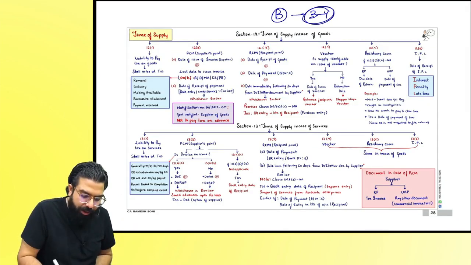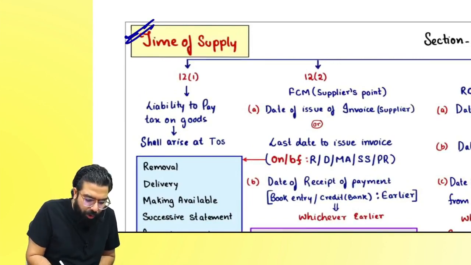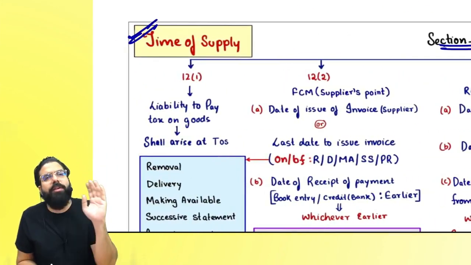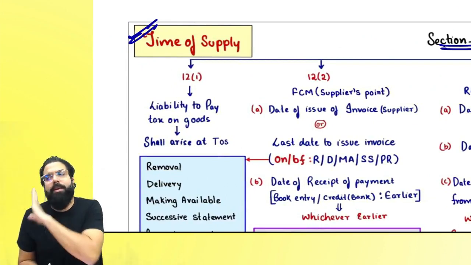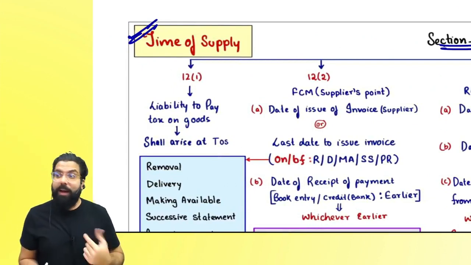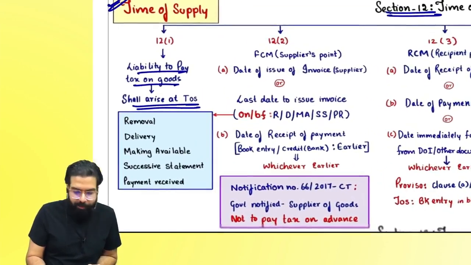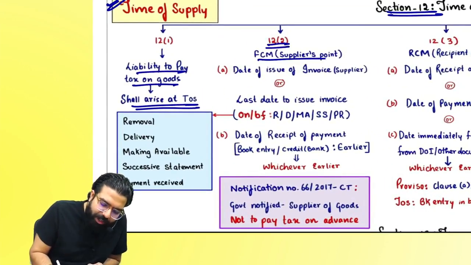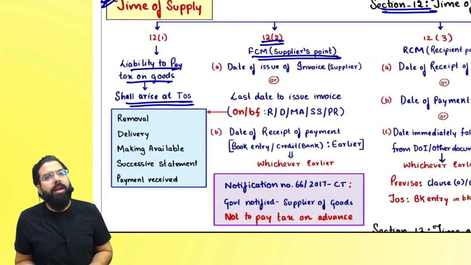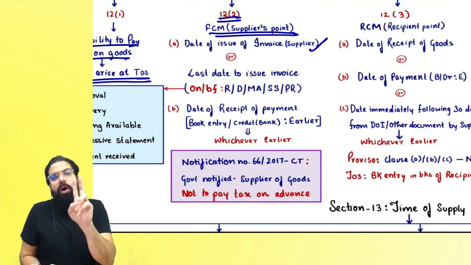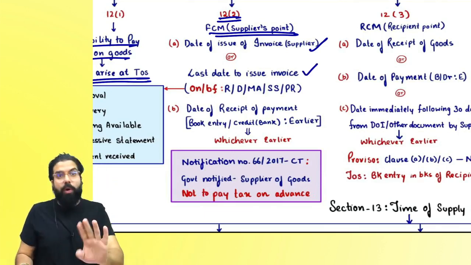Now, everyone over here, time of supply in case of goods, section number 12. Section number 12 has section number 12.1 to section number 12.6. Section number 12.1 says, liability to pay tax on the goods shall arise at the time of supply. Section number 12.2 says, in forward charge mechanism, you are liable to pay the tax on the date of invoice or last date to issue invoice.